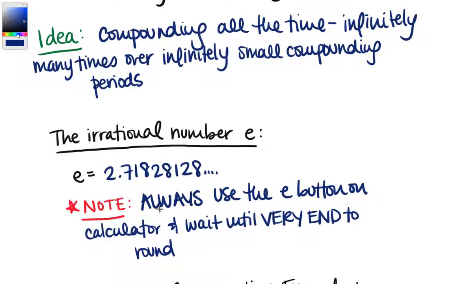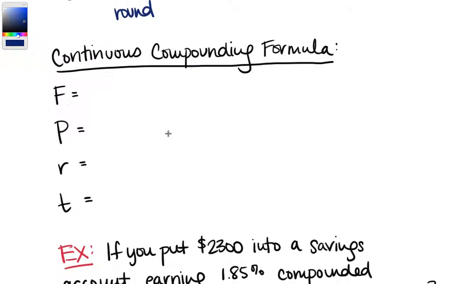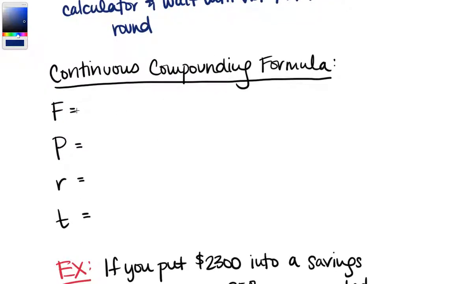Okay, let's go ahead and think about making this into a formula. So this nice formula that we're talking about still has familiar variables. F stands for future value, right? The value after the time and interest has built up.